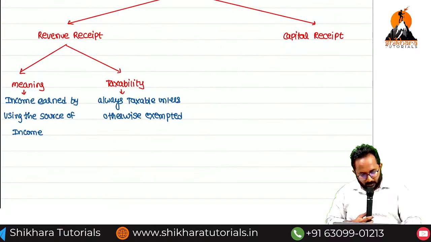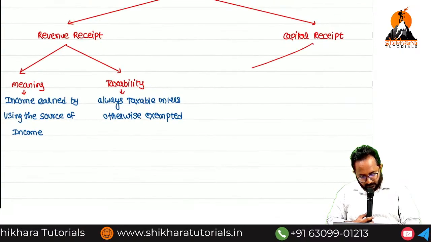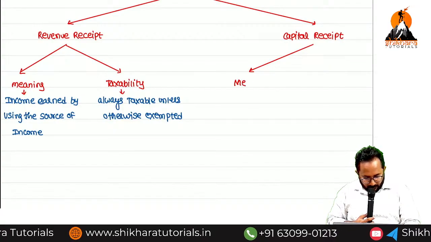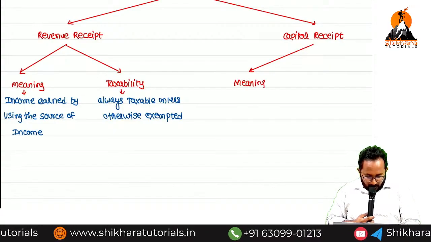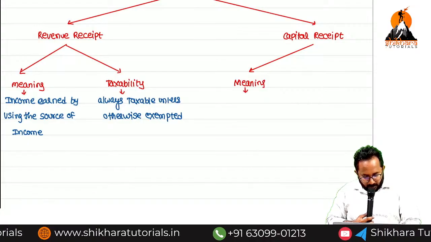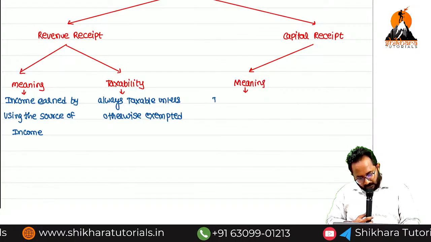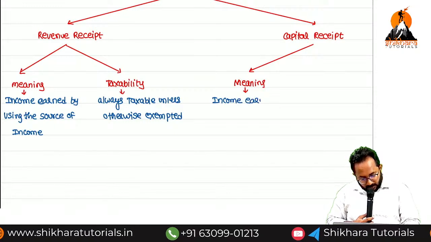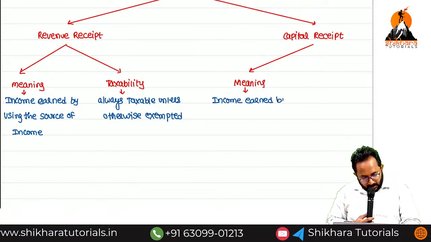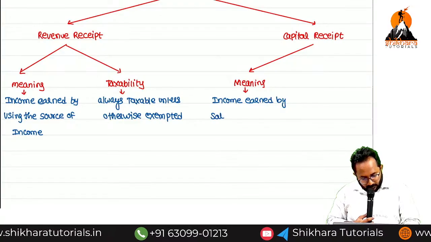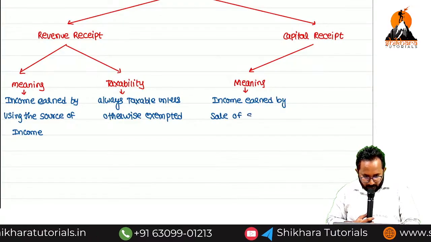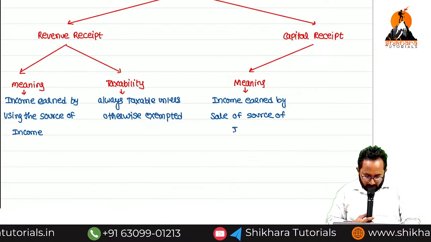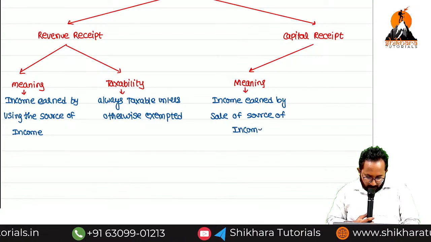Now one more meaning, can you define? Income earned by sale of the source of income is called a capital receipt.